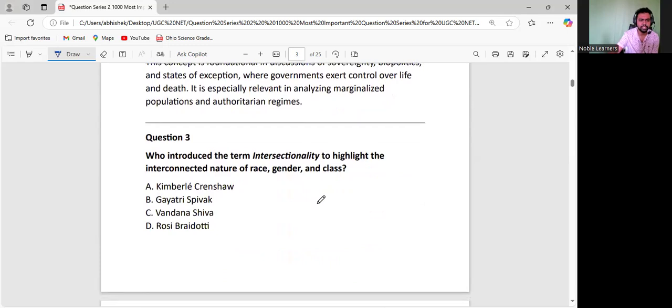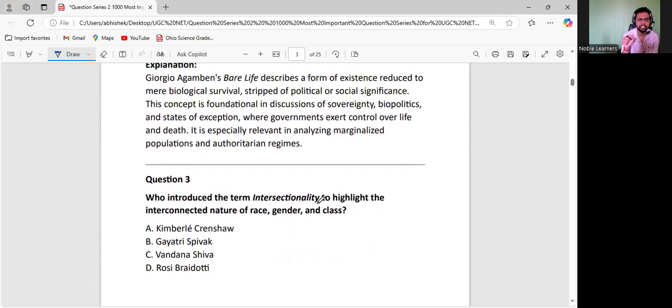Now, who gave the concept of intersectionality? This is a very important concept. When we are talking about women being suppressed, women are not a homogeneous entity.